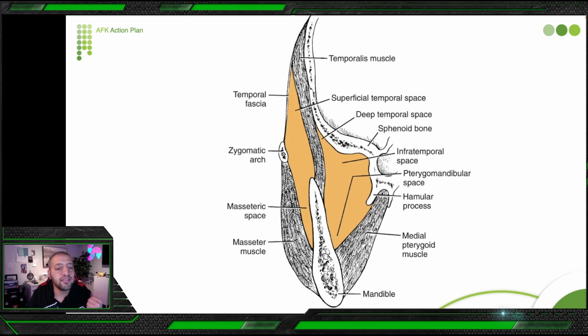He speaks about the pterygomandibular space or masseteric space. So upper teeth cannot go to this space because this space is related to the mandible. As you can see in this diagram, masseteric is lateral to the mandible and pterygomandibular space is medial to the mandible. So these two options are not correct here because we speak about upper seven.